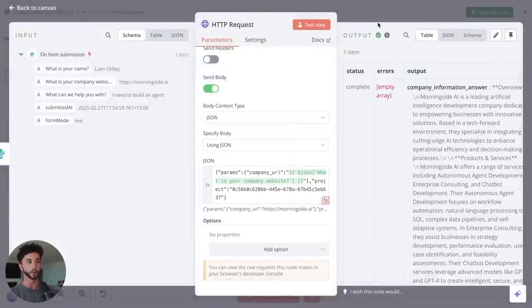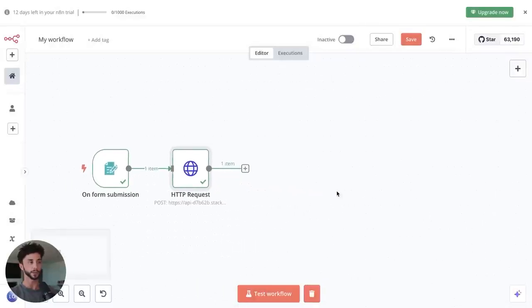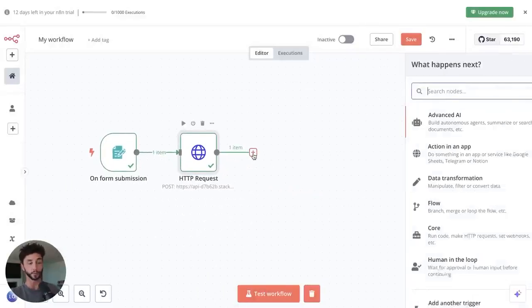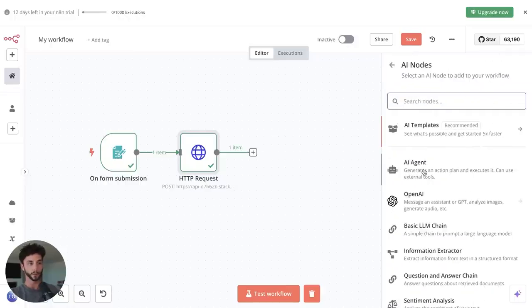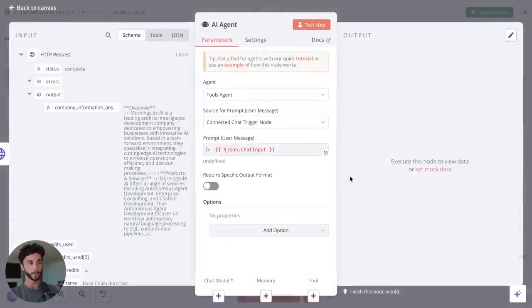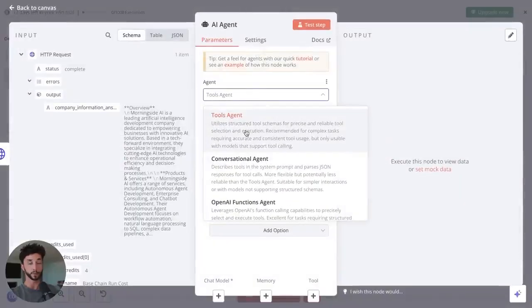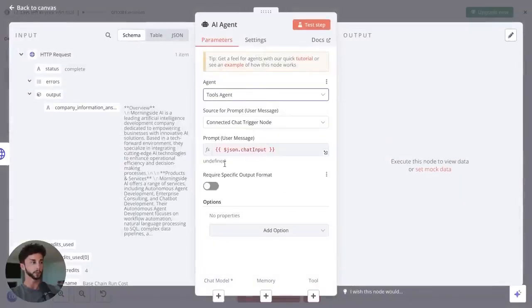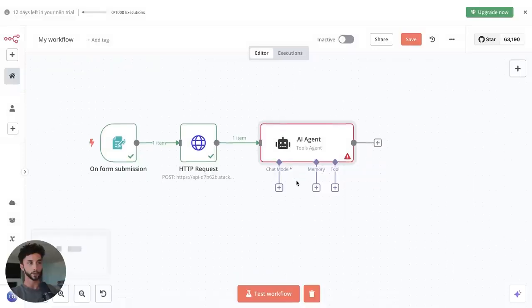Right, and so now that we have our company information, the next step is going to be setting up the agent, which is really the coolest part, in my opinion, about Make right now. We come in here and we can click on agent, and we can set it as a tools agent, which means we connect our own tools.